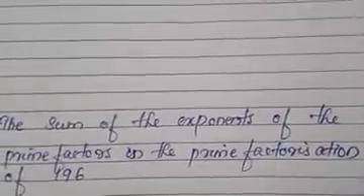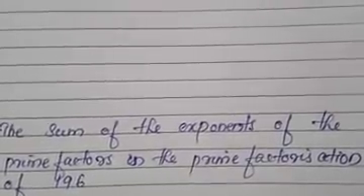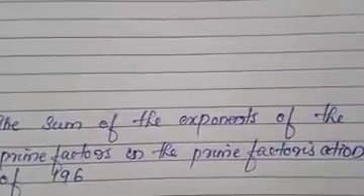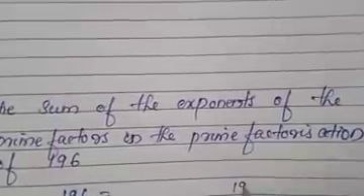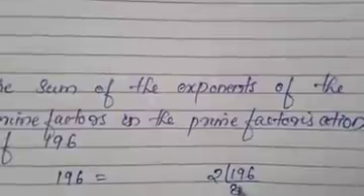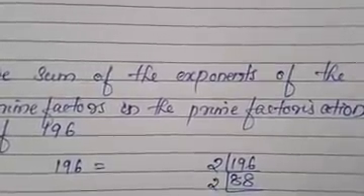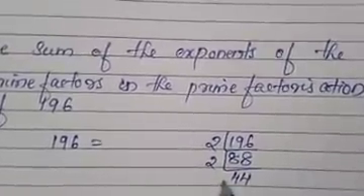The next question is, the sum of the exponents of the prime factors in the prime factorization of 196. So we should do prime factors of 196. Okay, do with the 2. 8 2s are 16. Again do with the 2. Then you will get 44. Understood?